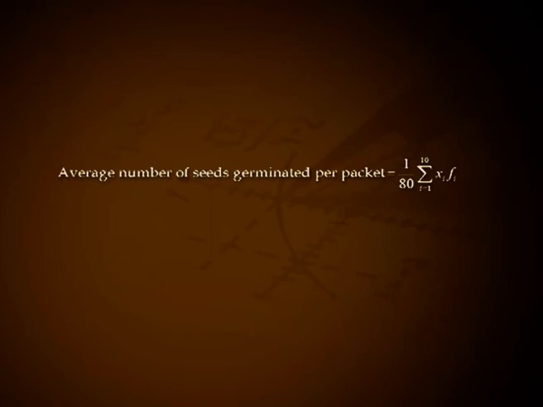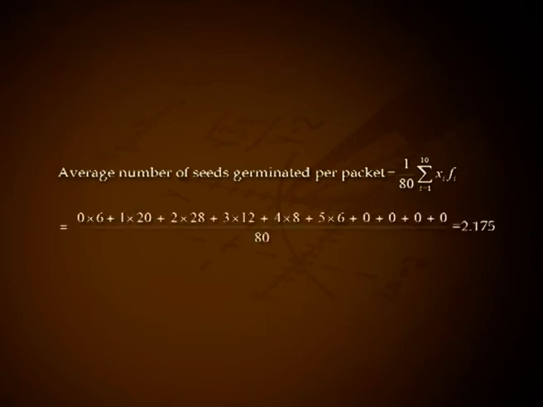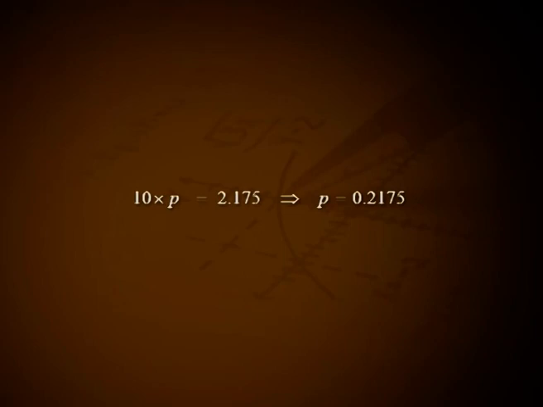Average number of seeds germinated per packet equals 1/80 into summation over i from 1 to 10 of xi into fi. That is, 0 into 6 plus 1 into 20 plus 2 into 28 plus 3 into 12 plus 4 into 8 plus 5 into 6 plus 0 plus 0 plus 0 plus 0, all divided by 80, that is 2.175. Average of the variable x equals 10 into p. Then we get 10 into p equal to 2.175. This implies p equal to